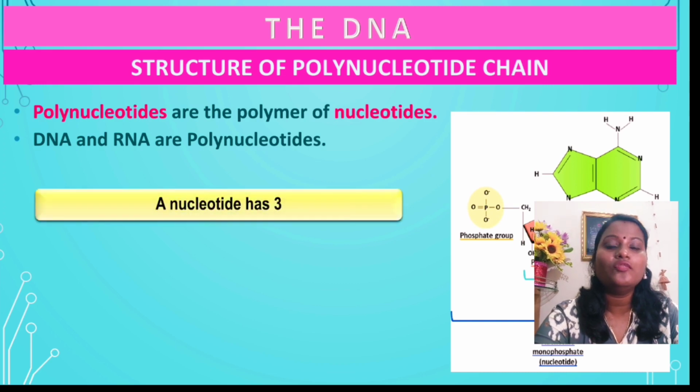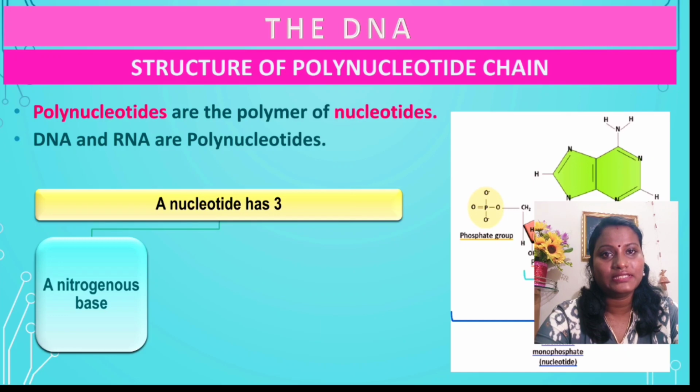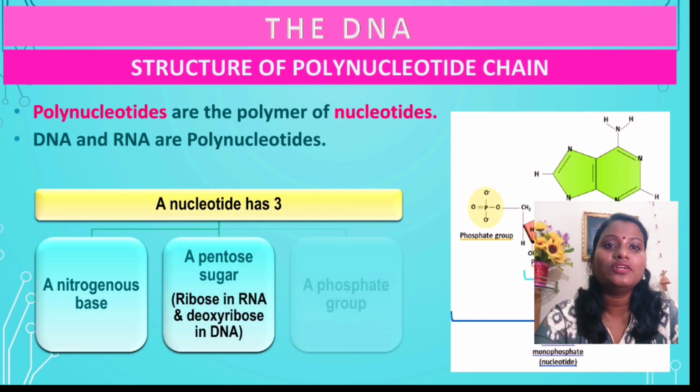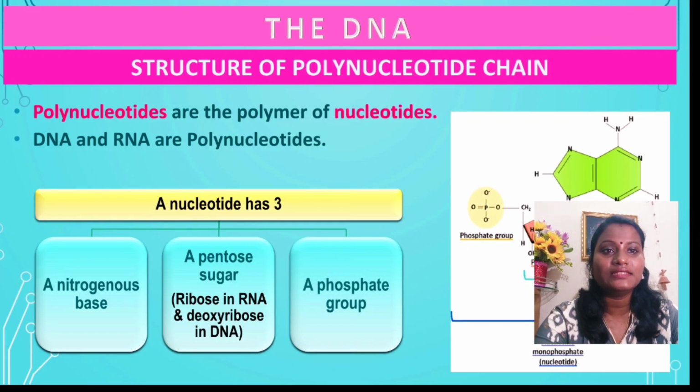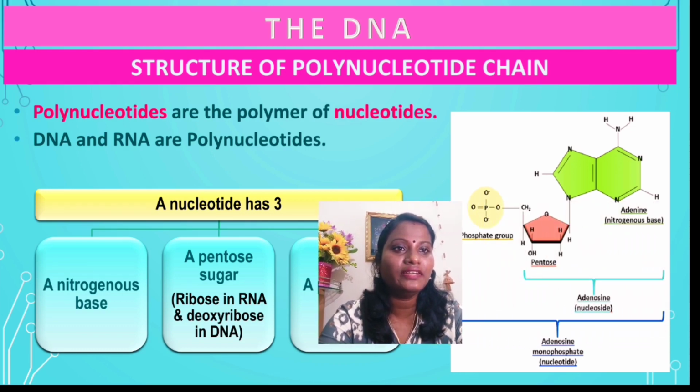Now when we look into the structure of a single nucleotide, it consists of three components. What are they? They are a nitrogenous base, a pentose sugar, and a phosphate group. A single nucleotide is basically made up of these three components. You can see the structure here.